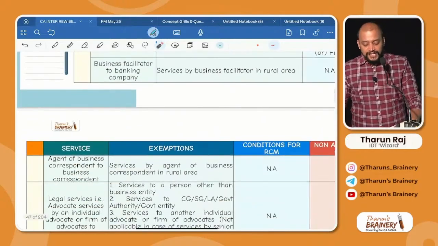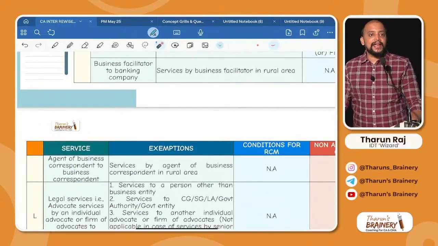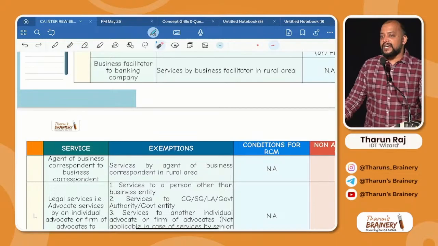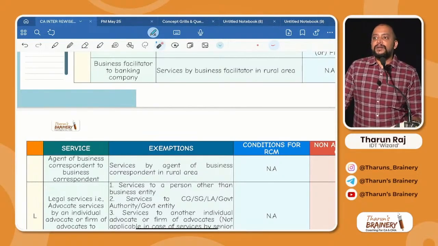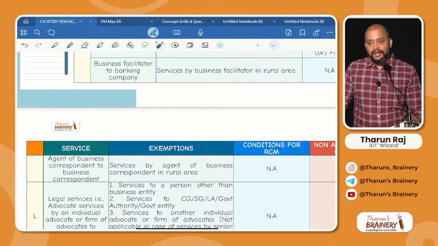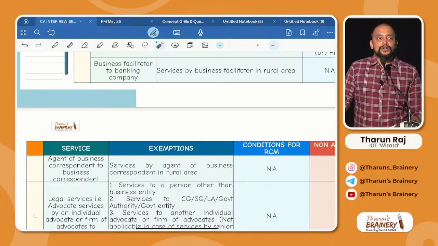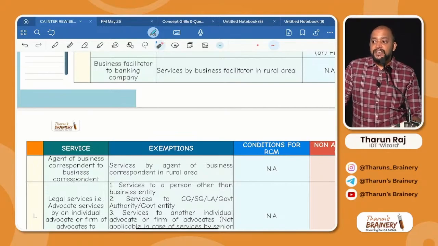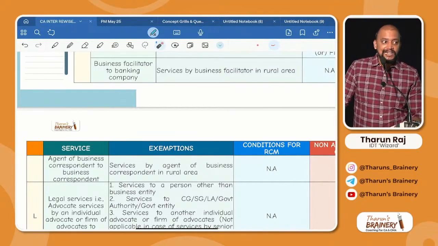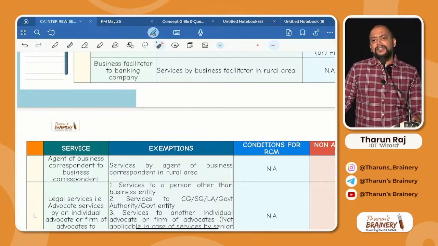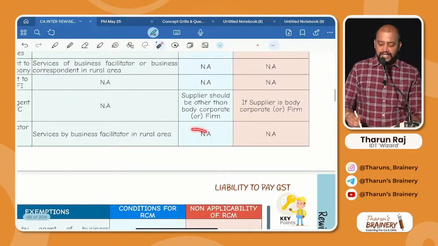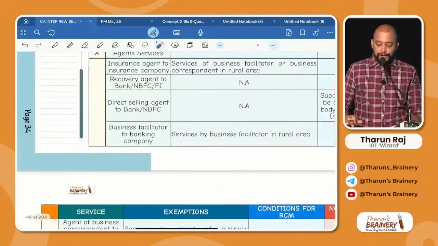Next one, business facilitator to a banking company. There is a business facilitator providing services to a banking company, and it will be covered under RCM. One exemption we studied: if the business facilitator is working in a rural area, then it will be exempted. Is it clear or not? In other cases it will be taxable. Any condition for RCM? No. Non-applicability of RCM also nothing.